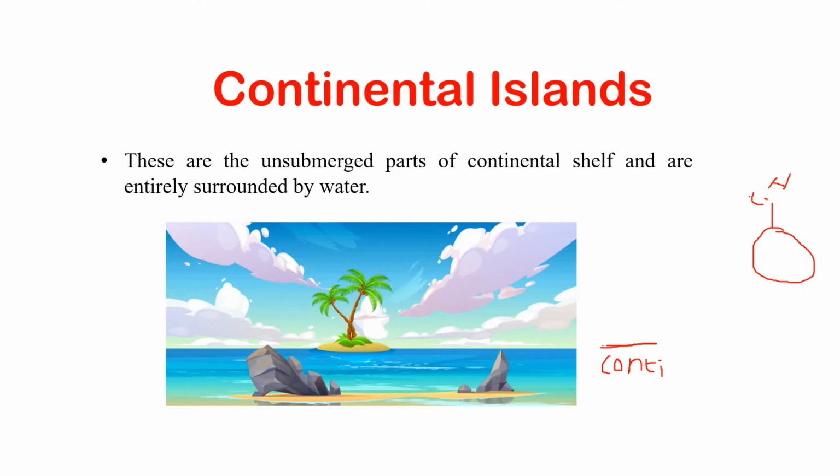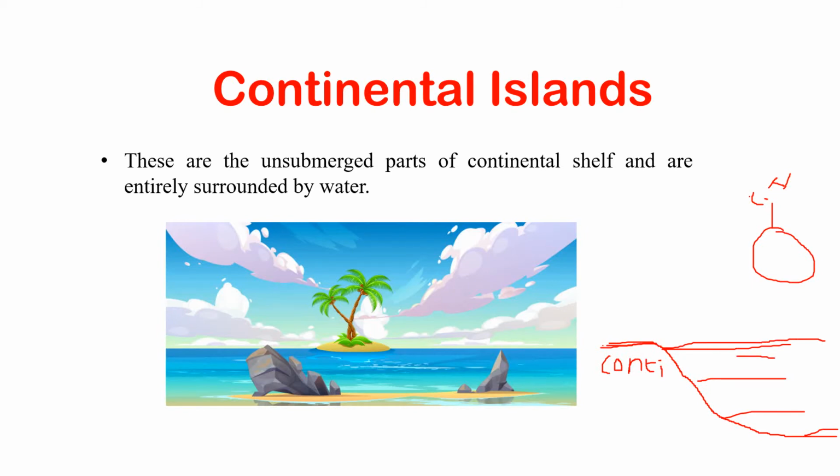Let me explain. If this is a continent and it is merging with the ocean, it has a slope. This is the continental shelf. This is the continental slope. This is the continental rise, and here is the abyssal plain, and generally the ocean is like this. Okay? Here it is all water.